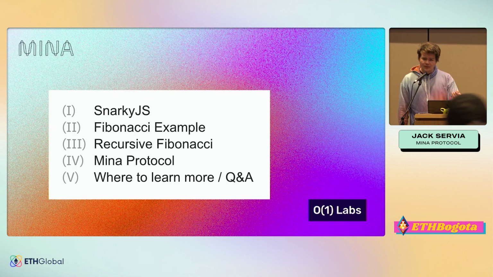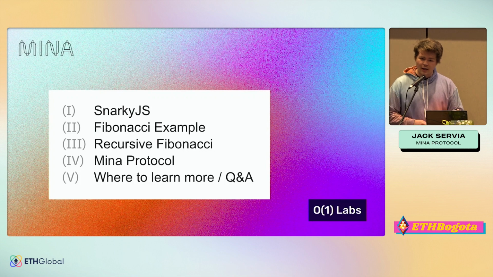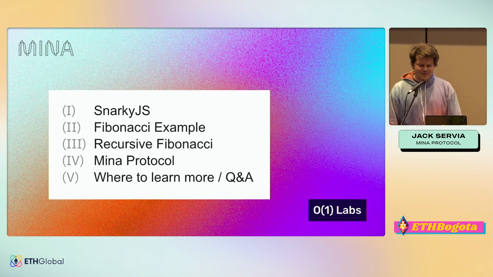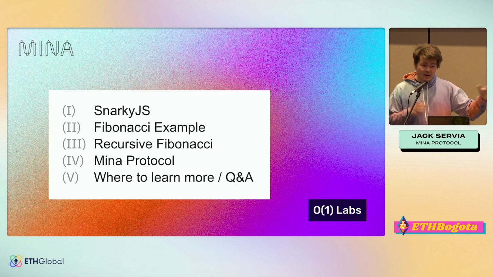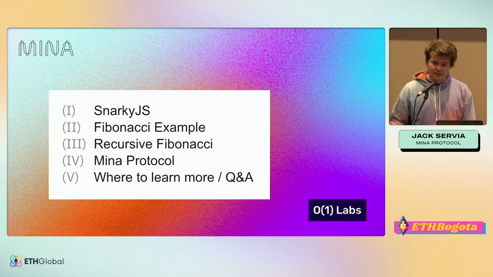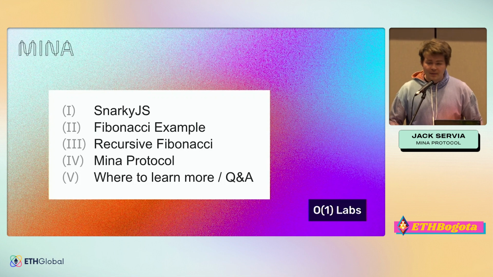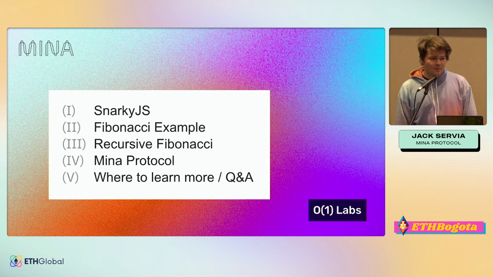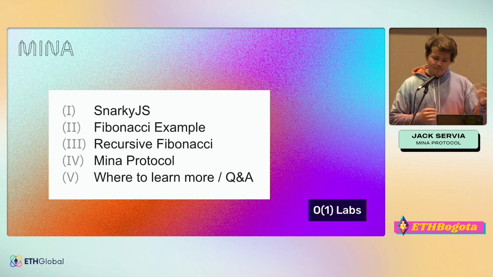First, we're going to talk about SnarkyJS, which is the smart contract language for the Mina protocol, and kind of unique for a bunch of reasons we'll get into. And then we're going to go through an example where we build a simple smart contract that verifies that the number you pass in as an argument is the correct next number in the Fibonacci sequence. Then we're going to make this recursive, which is something we'll explain why that's cool later. But it basically allows you to do a lot of stuff off-chain without any additional security assumptions.